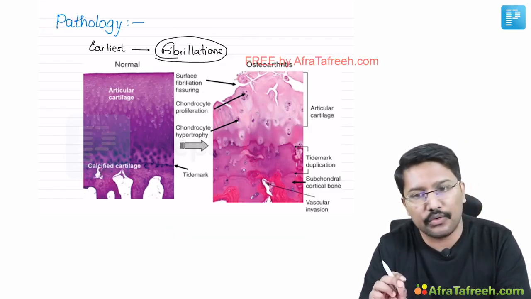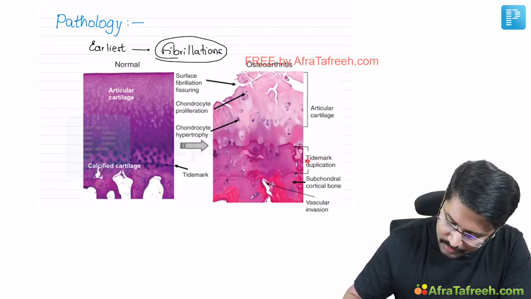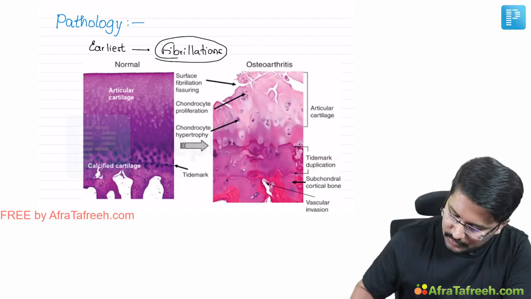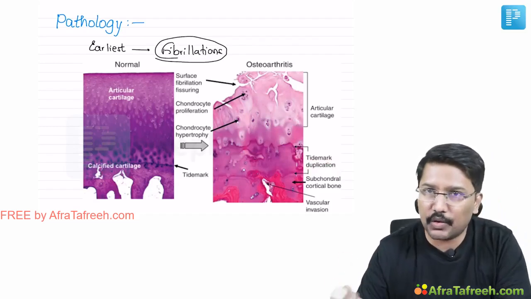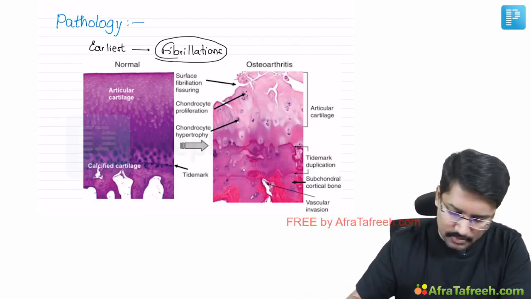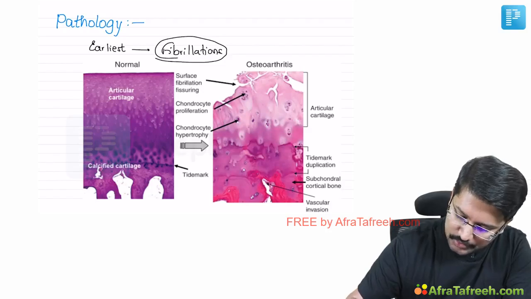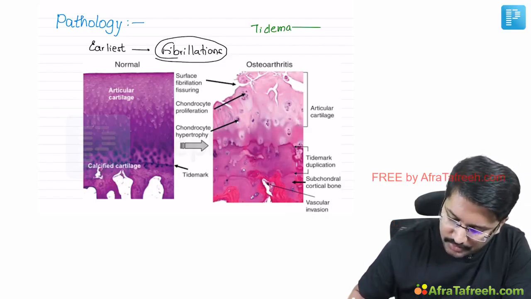The second point I want you to note is that there is something called tide mark duplication, right? This question can also be asked: tide mark duplication is characteristic of which of the following joint disorders? Rheumatoid arthritis, psoriatic arthritis, and osteoarthritis. So remember, it is about osteoarthritis. So what am I talking about? I am talking about tide mark duplication, right?